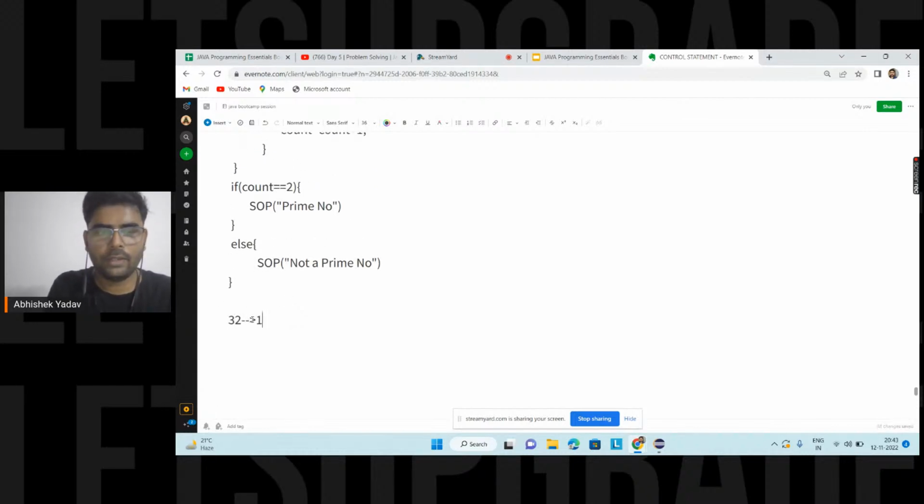So here, 1 is a factor of 32, 2 is a factor of 32, right? After that, the next factor is what, guys? 4, right? 4 is a factor of 32. So here we are having more than 2 factors, so this is not a prime number, right?